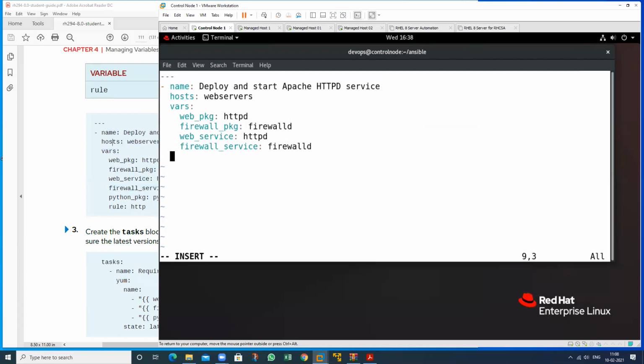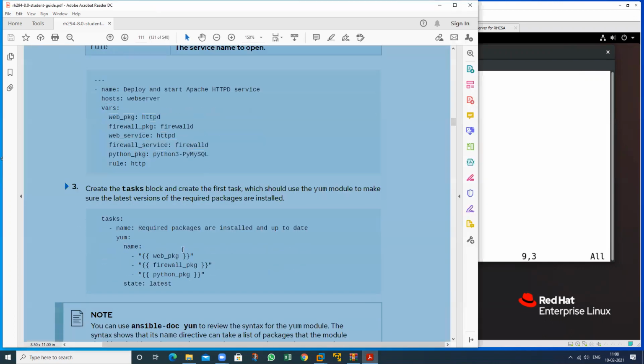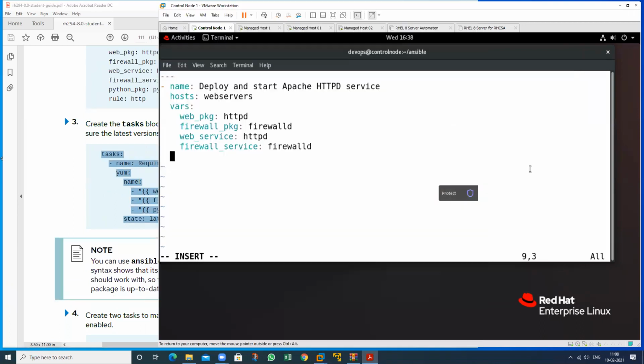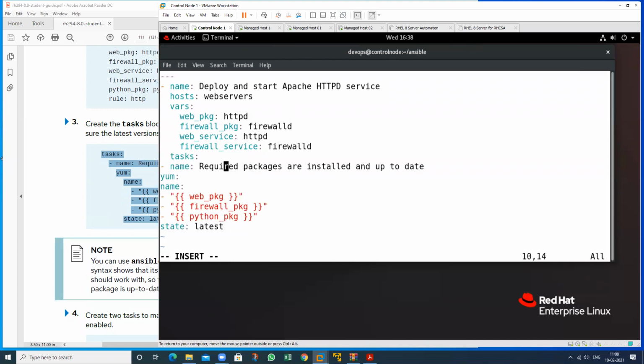Now define the tasks in this order. So this is my first task. Just copy this particular task and paste here. This first task is regarding installation. First it will install, and what is the name of that particular package?